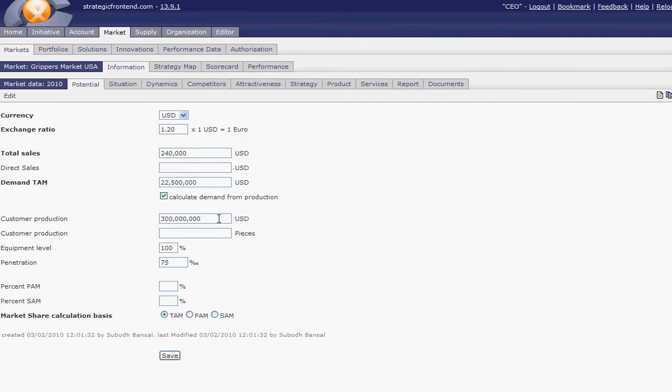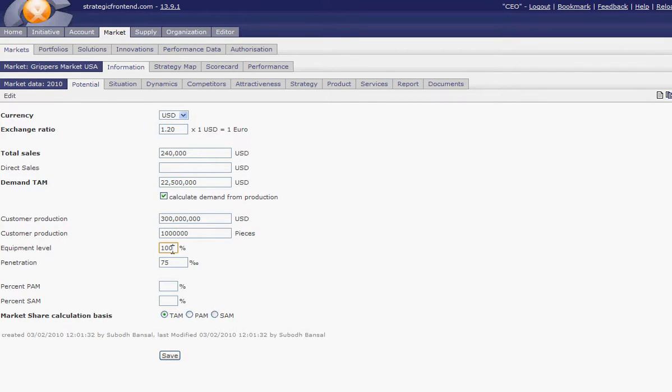So for instance, the customer produces, as end products where you have a part in it, for instance 300 million.